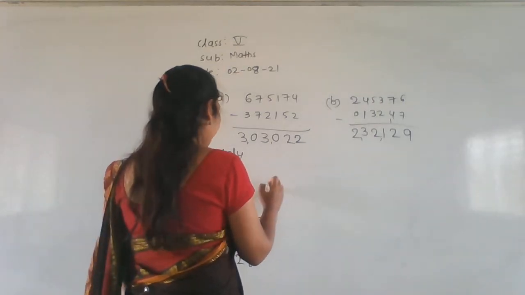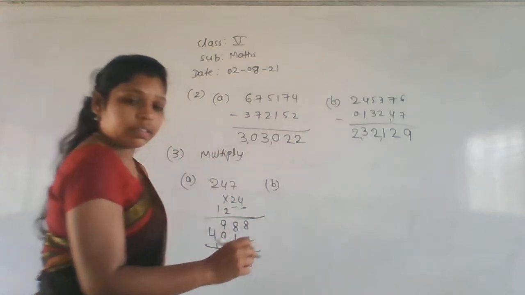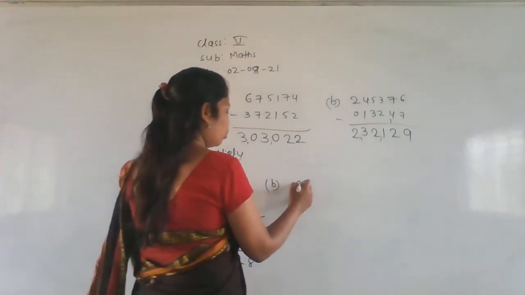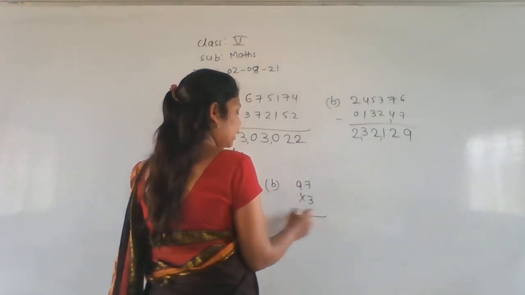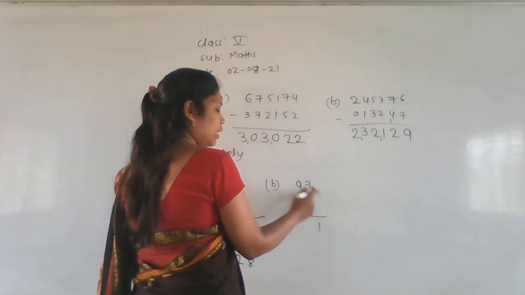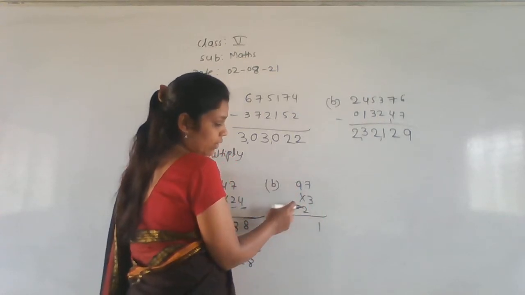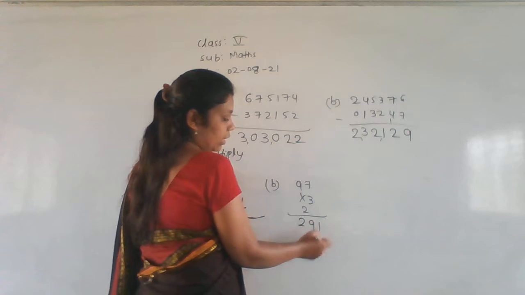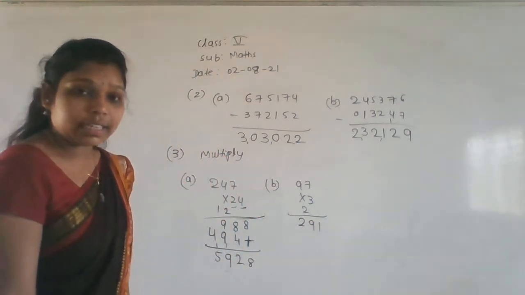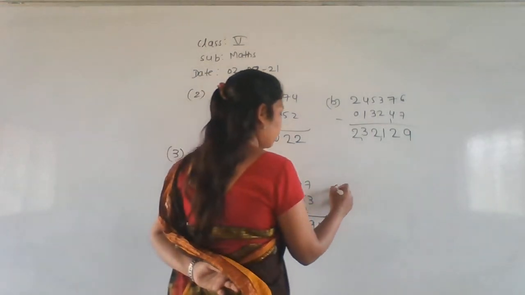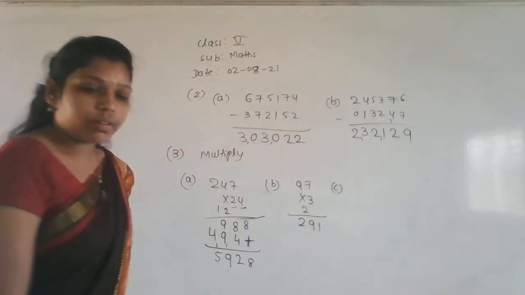Now go with the second problem. What is the second problem here? 97 into 3. 3 7s are 21. 3 9s are 27. 27 plus 2 is 29. 291 is the answer. Next, the C question. Go for the C question. What is the C one here?